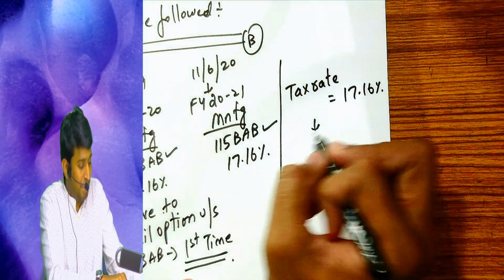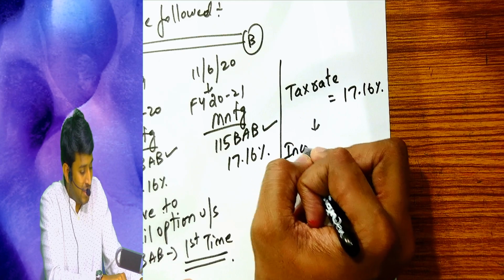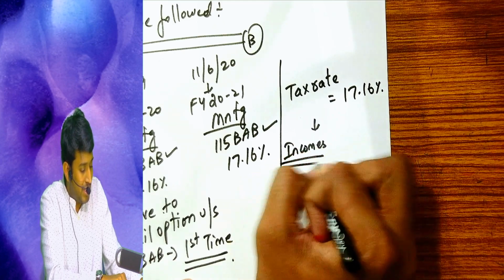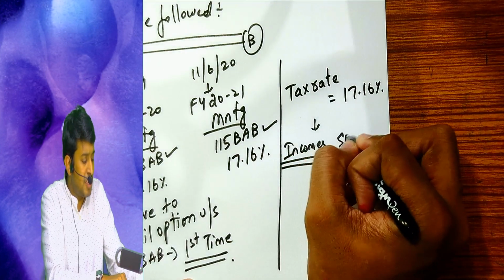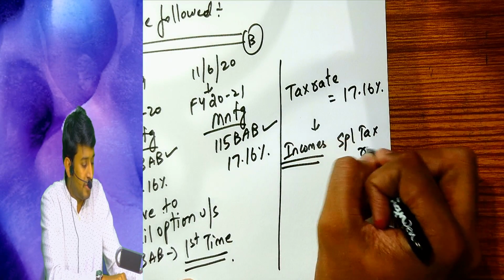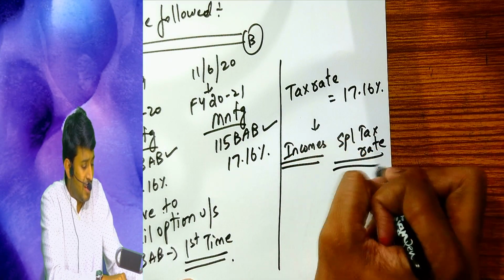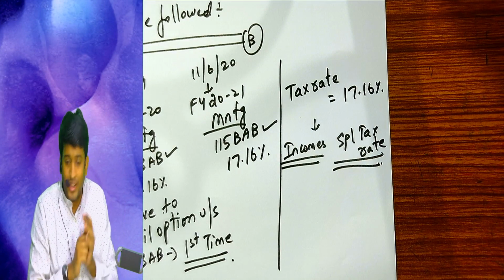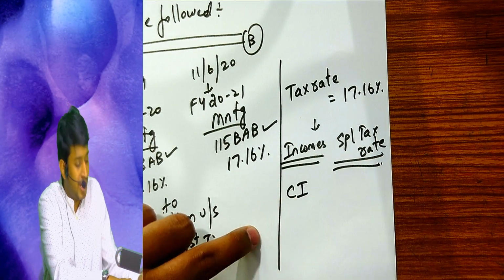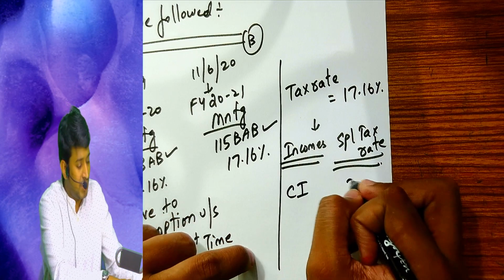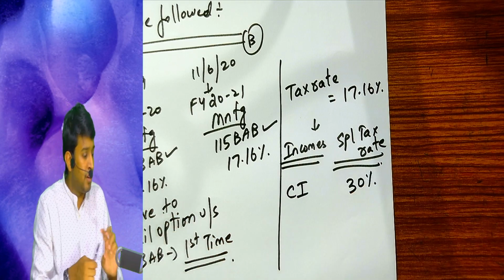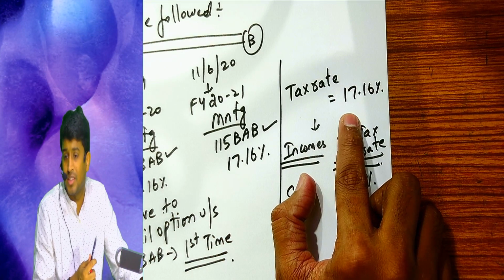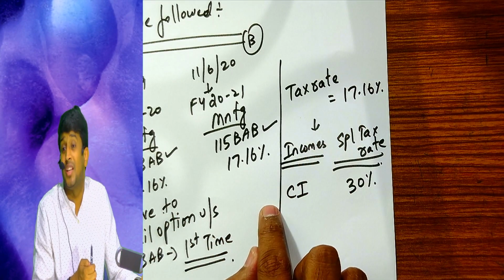17.16%. But there are certain incomes which have a special tax rate, that will be continuing. For example, casual income is 30%. Now the company cannot say that I will pay at 17.16% because casual income is a special income.